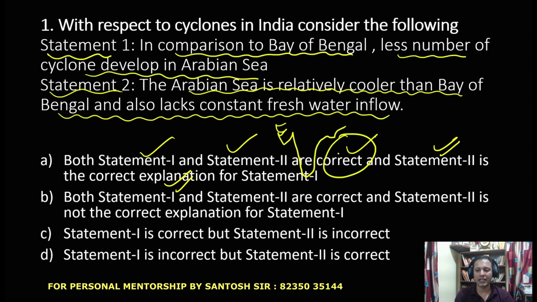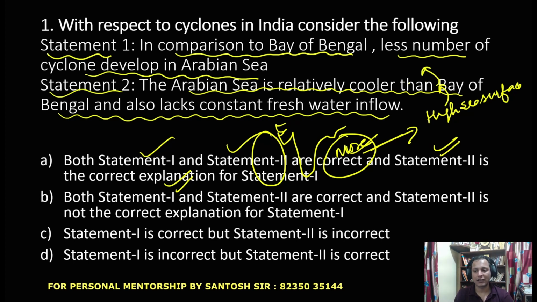Between Bay of Bengal and Arabian Sea, Bay of Bengal gets more cyclones than the Arabian Sea. One of the main reasons is that Bay of Bengal has a high sea surface temperature. Guys, more temperature leads to more water vapor, which leads to more intensity and frequency of cyclones.